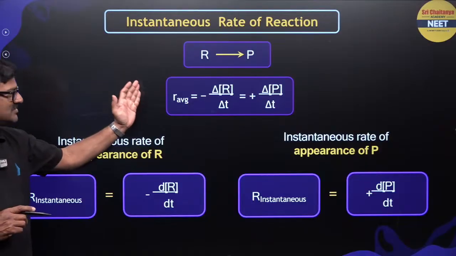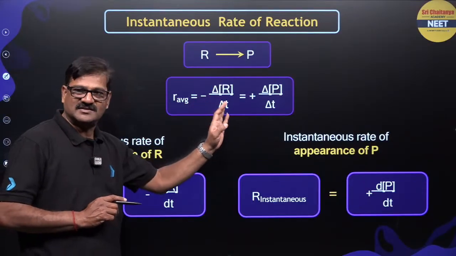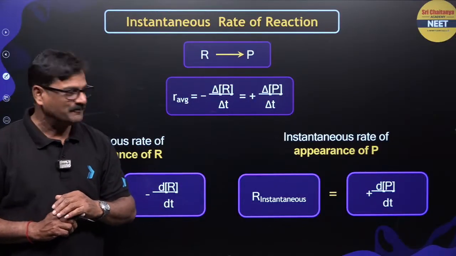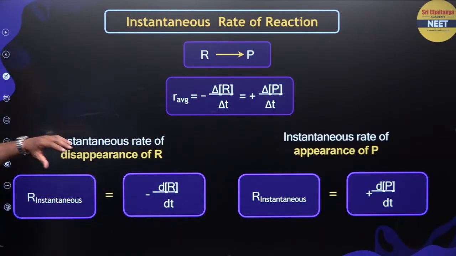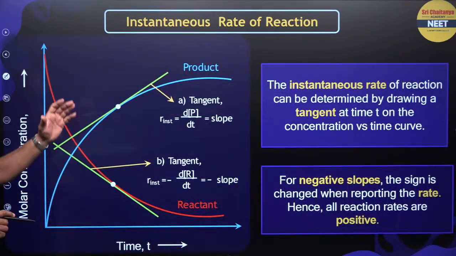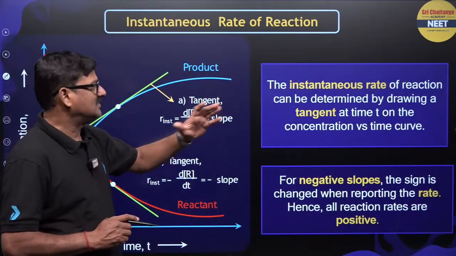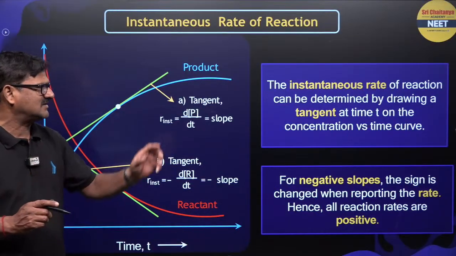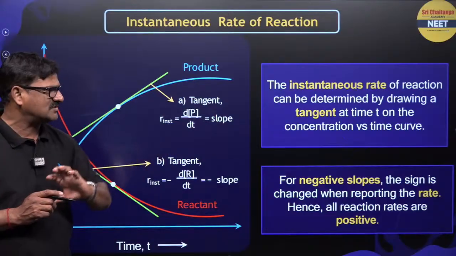For a reactant, the average rate is given as the negative of the reactant rate, which equals the positive of the product rate. Again, this is a tangent slope. The instantaneous rate of reaction can be determined by drawing a tangent at time t on the concentration versus time curve.